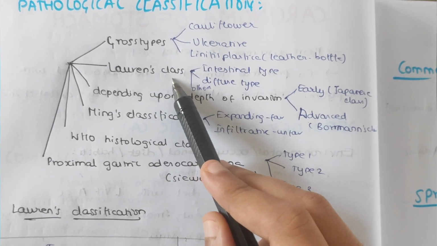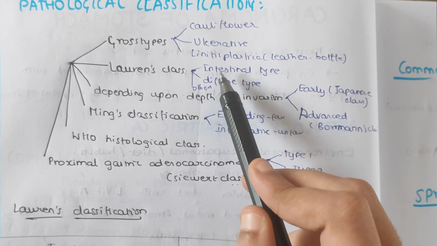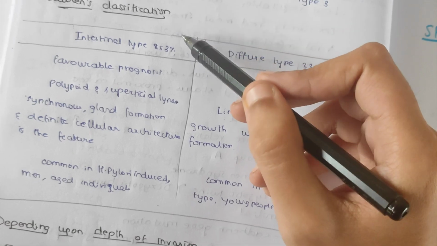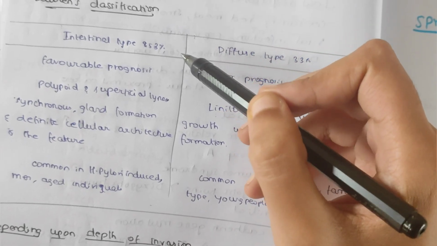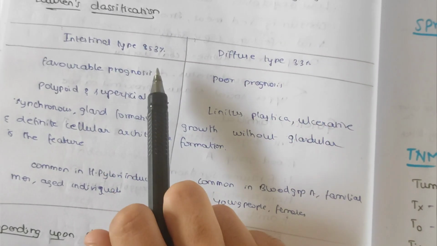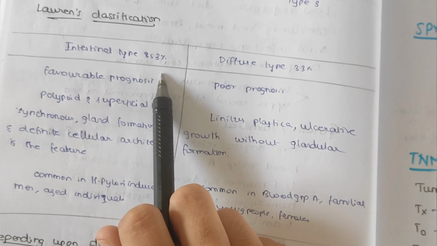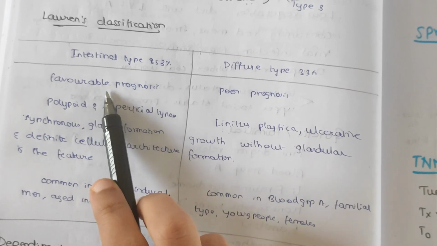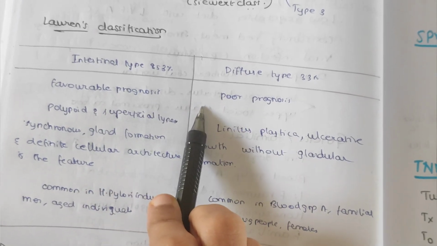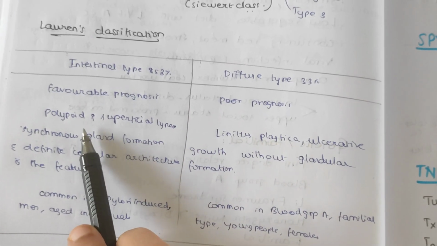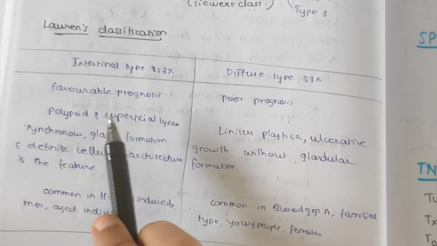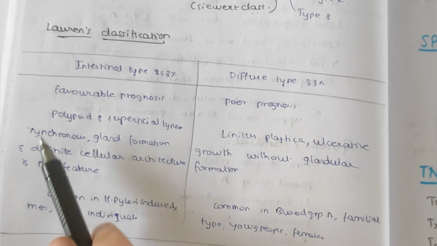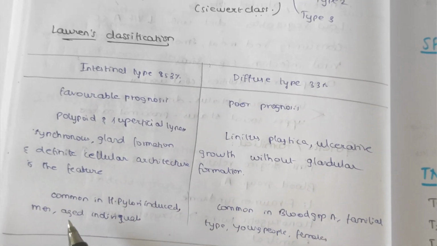So first one is the Lauren classification. Lauren divided it as intestinal type, diffuse type and others. So intestinal type, 53% of the cancers are intestinal type and 33% are diffuse type. Intestinal type has favorable prognosis, while the diffuse has poor prognosis, and it includes polypoid and superficial types. Gland formation and definite cellular architecture is the feature of this intestinal type of carcinoma of stomach.